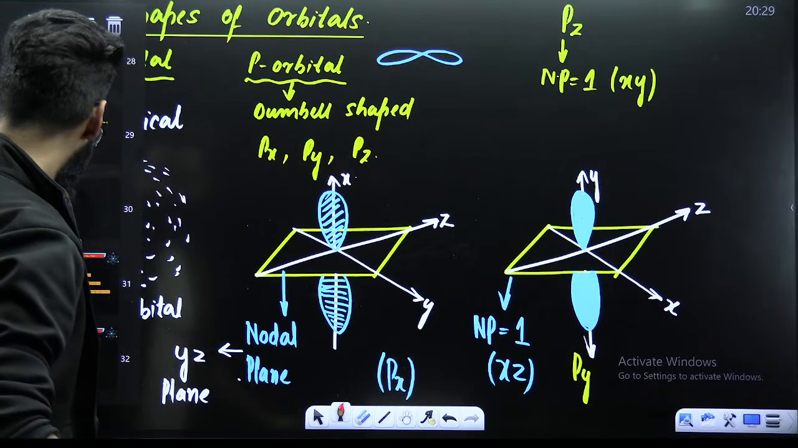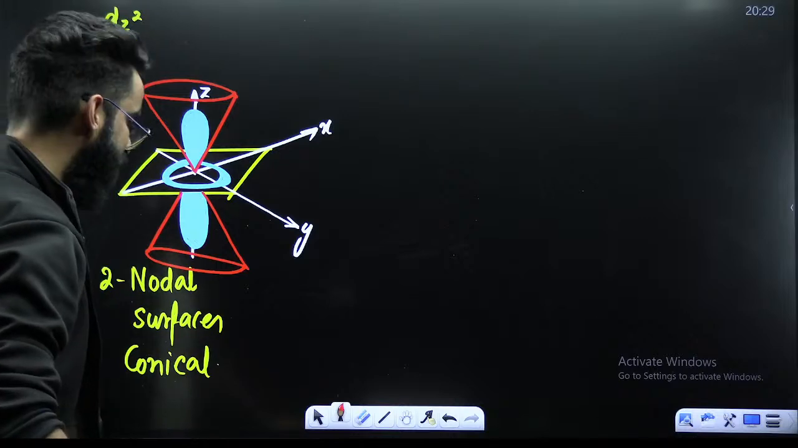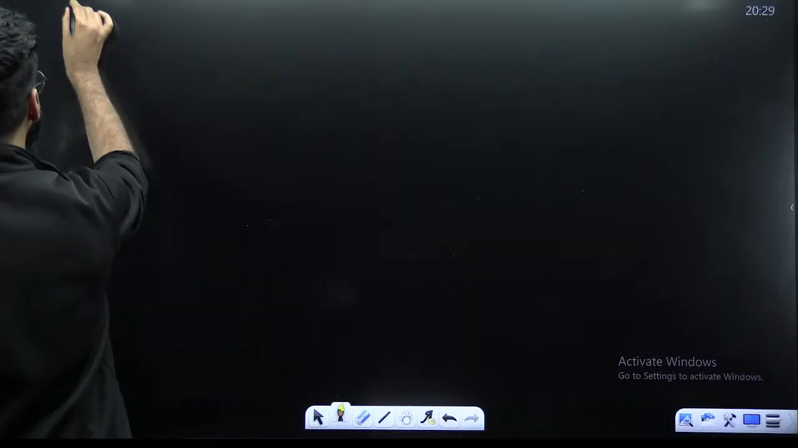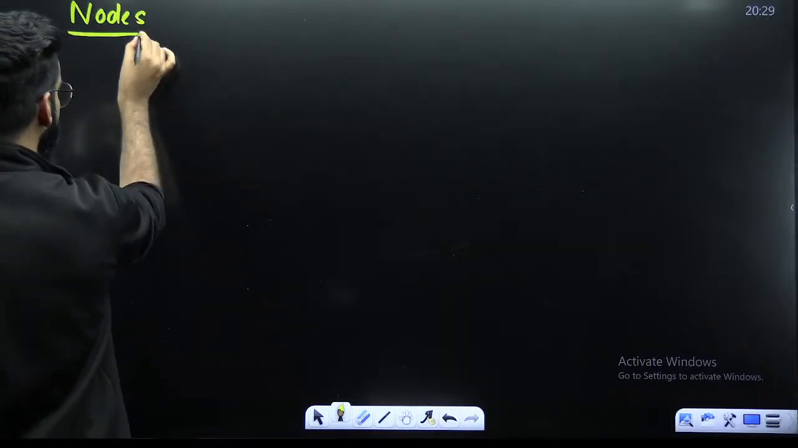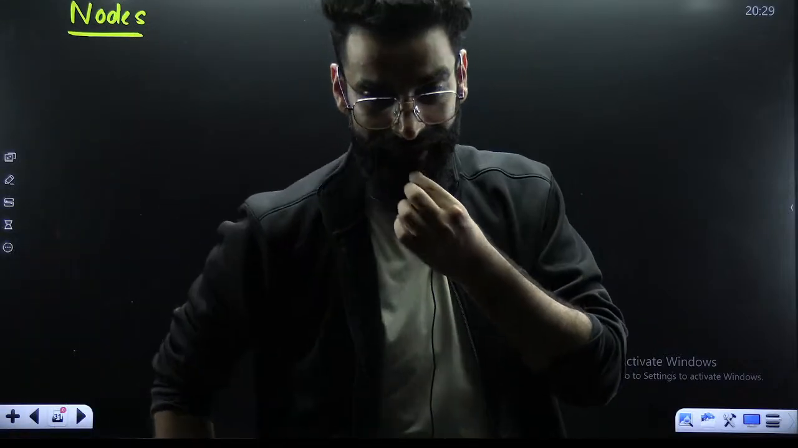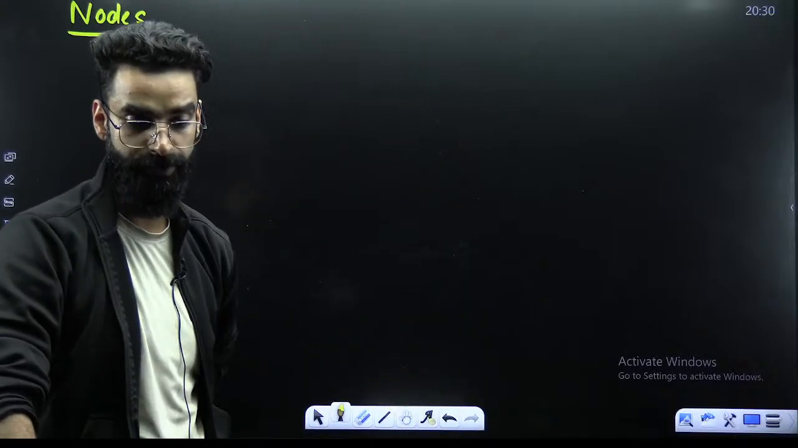Right, people? Now comes one more important thing. What is that? That is the calculation of nodes and probability distribution diagrams. Understand what exactly I'm going to talk about.